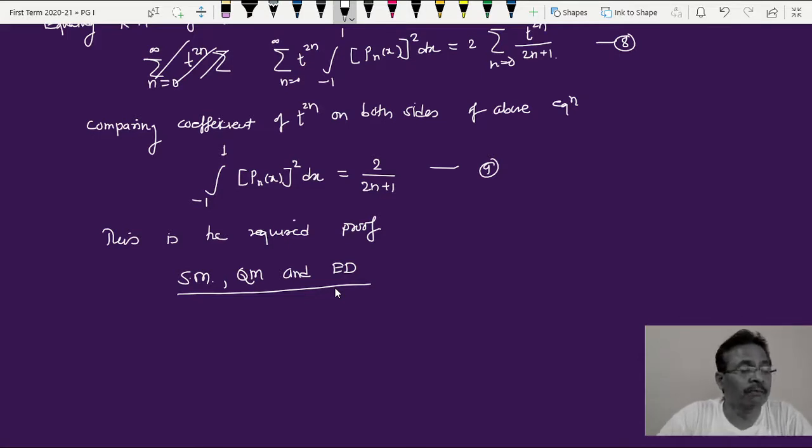So here we have finished the Legendre function part of the special functions. All that we have seen here is its definition, how to define the Legendre function or Legendre polynomial, how to obtain it from the generating function, what the different properties are, also how to obtain it from the Rodrigues formula, and then what the orthogonality of this type of Legendre function is, how to prove it, and how to obtain this integral from -1 to +1 of Pn of x bracket square into dx is equal to 2 upon 2n plus 1.